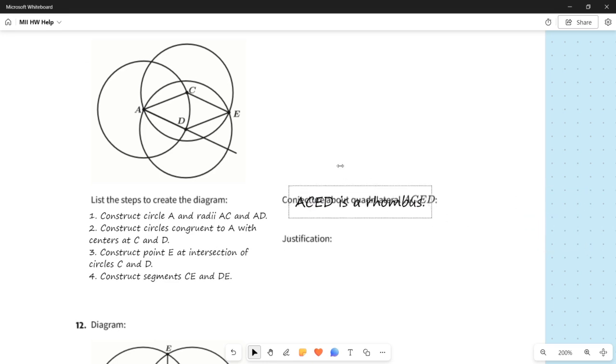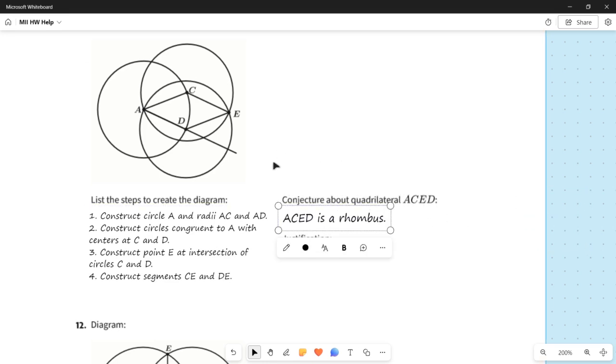So to me, I think that's a reasonable conjecture to make because it looks like a diamond. And actually, before I forget, let me go ahead and add, as promised, a line segment over AC, a line segment over AD, a line segment over CE, a line segment over DE, and that's everything from the first part. So just don't forget those line segments. Our conjecture is that ACED kind of looks like a diamond, which means it's a rhombus.